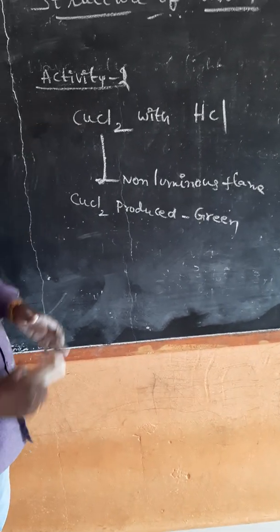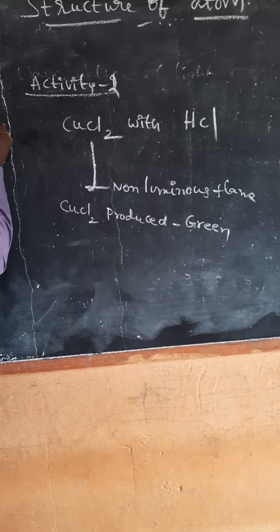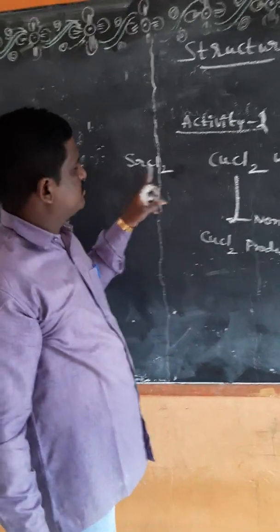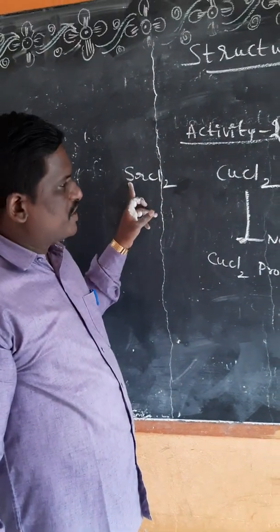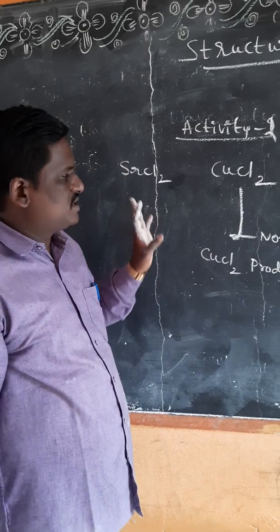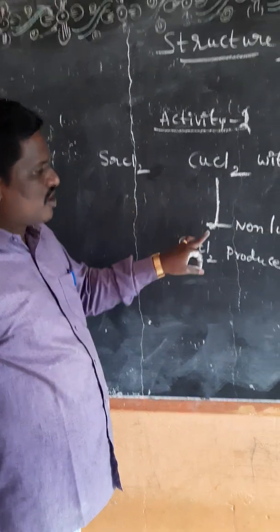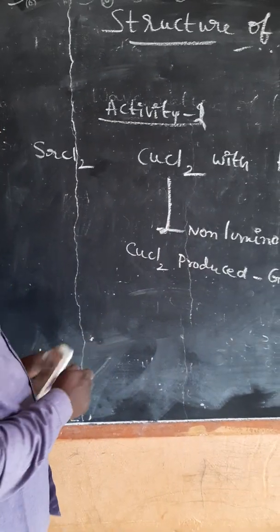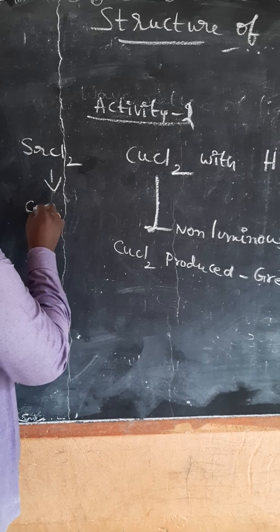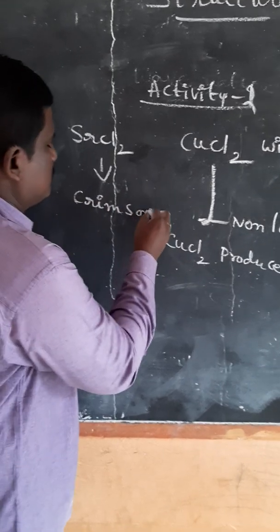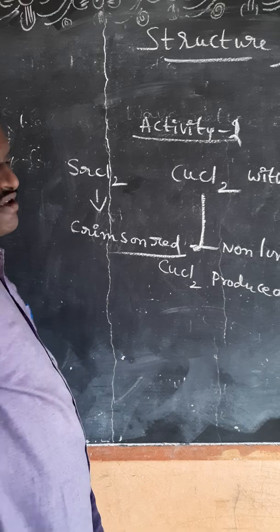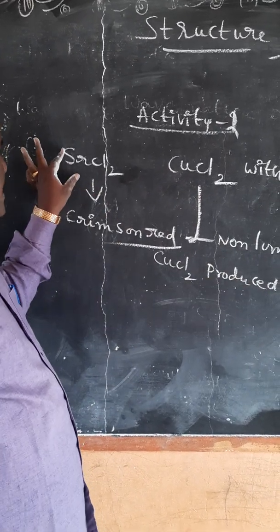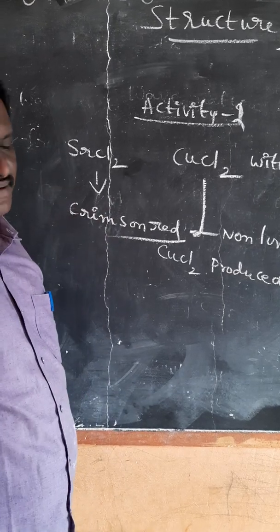Now we take strontium chloride. Same process: take a pinch of strontium chloride in a watch glass, make the paste with concentrated hydrochloric acid, take this paste in a platinum loop and introduce it into the non-luminous flame. What color do you observe? Crimson red. CuCl2 produces green color, strontium chloride produces crimson red color.